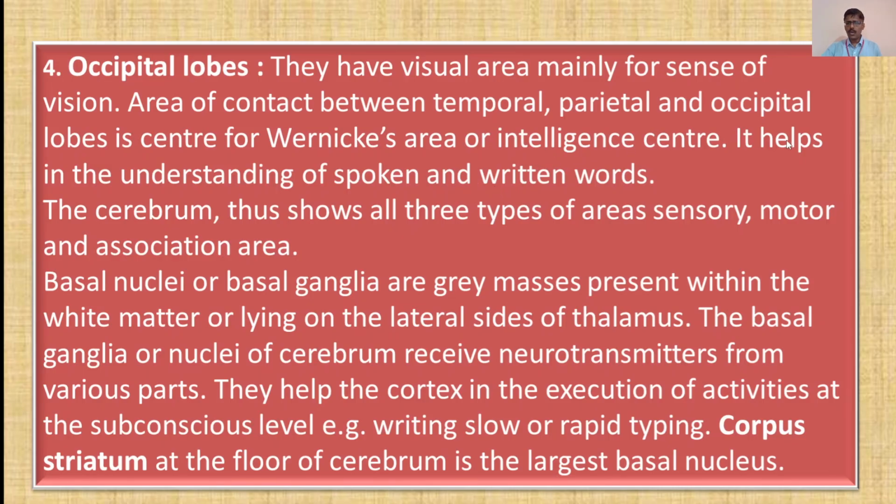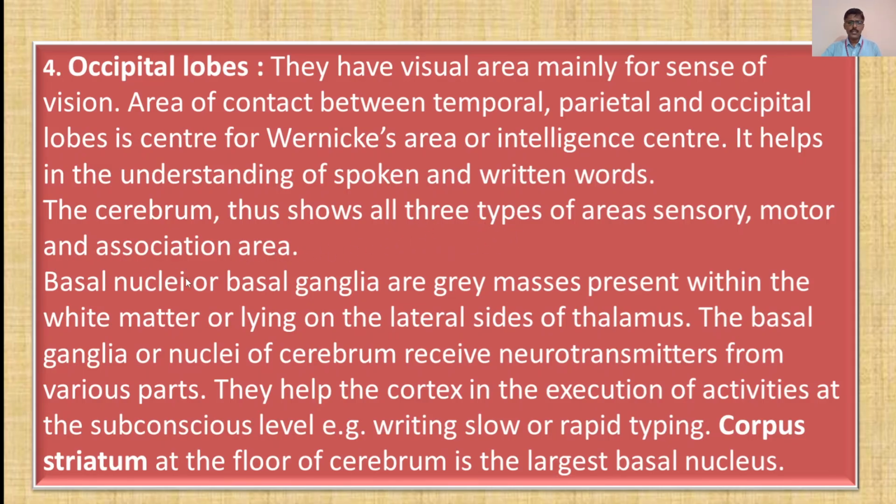So these lobes play an important role. It helps in understanding spoken and written words. The cerebrum thus shows all three types of areas, that means sensory, motor and association areas. All these three types are seen in the cerebrum.